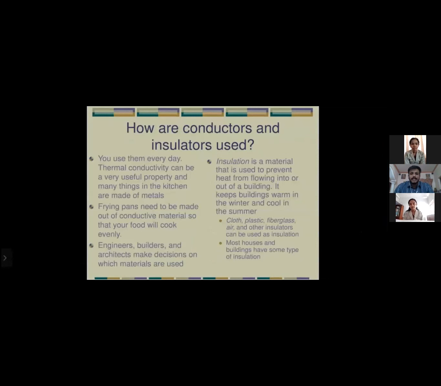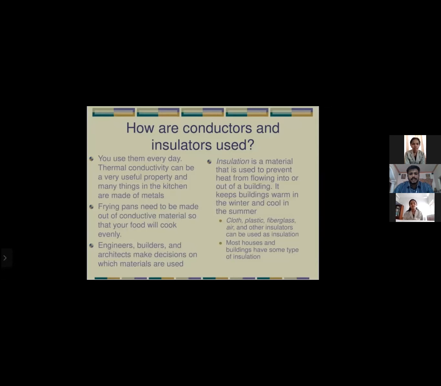How are conductors and insulators used? You use them every day. Thermal conductivity can be a very useful property, and many things in the kitchen are made up of metals. Frying pans need to be made up of conductive materials so that your food will cook evenly. Engineers, builders, and architects make their decisions on which materials are used.